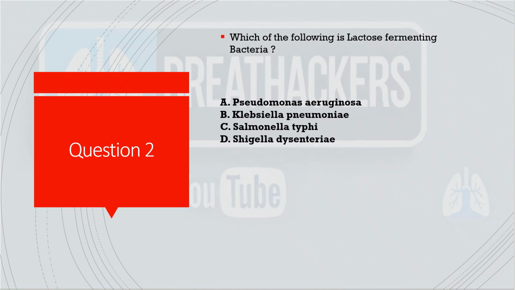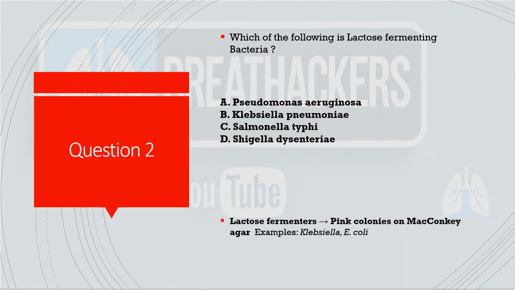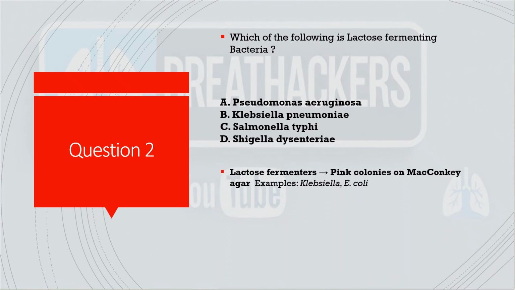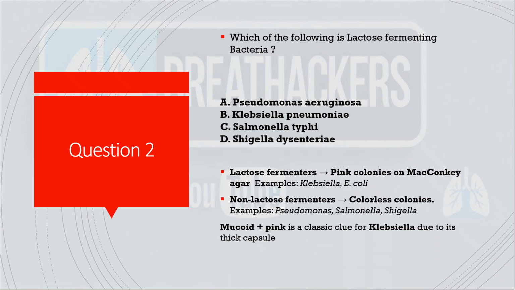Coming to the next question: which of the following is the lactose fermenting bacteria? Pseudomonas aeruginosa, Klebsiella pneumoniae, Salmonella typhi, and Shigella dysenteriae. Lactose fermenters include Klebsiella pneumoniae and E. coli, and they are called lactose fermenters because they show pink colonies on MacConkey agar. Then you have non-lactose fermenters, which show colorless colonies, and examples of these are Pseudomonas, Salmonella, and Shigella. The basic clue to remember is mucoid plus pink is classic because Klebsiella has a thick capsule.